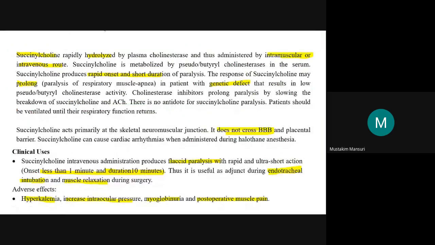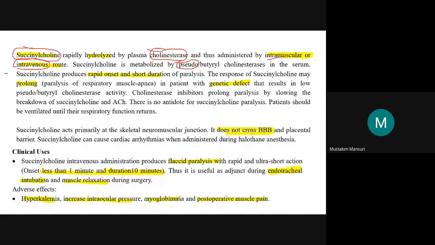Regarding some points related to succinylcholine, it is rapidly hydrolyzed by plasma cholinesterase, and that is why it is administered by the IM or IV route, intramuscular or intravenous. Succinylcholine is also metabolized by pseudocholinesterase, also known as butyrylcholinesterase enzyme, in the serum.